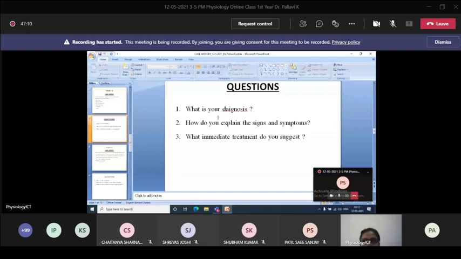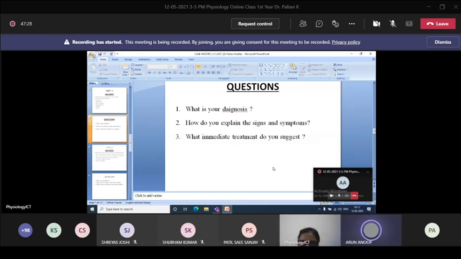What immediate treatment do you suggest? Any idea about this? Hydrate the patient, supply him with electrolytes. Yes, we have to see the makeup of the body fluid supplement. We have to correct the loss of the body fluid.